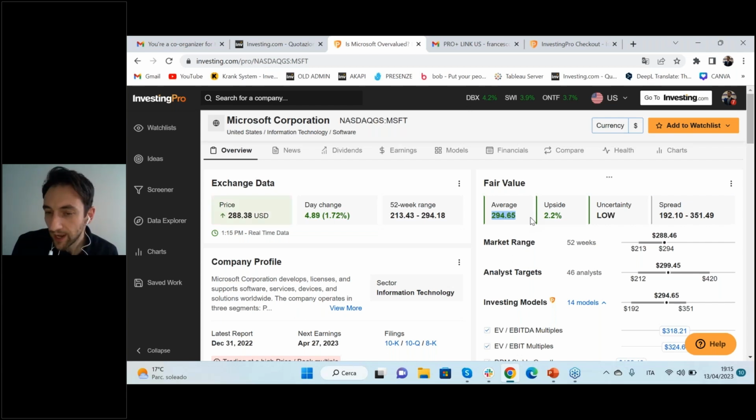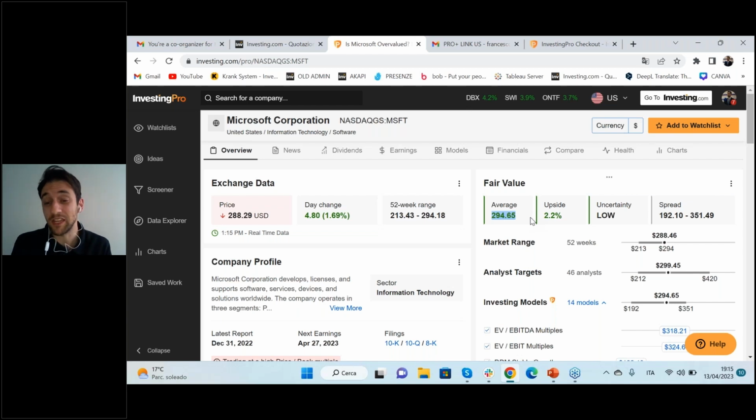And usually, as I said before, what I'm searching for is an upside equal or higher than 30%, okay. In this case, for example, Microsoft is very undervalued, if we think in this way.